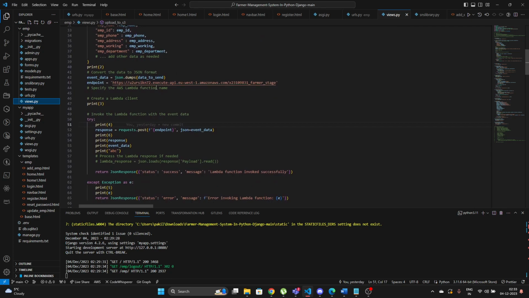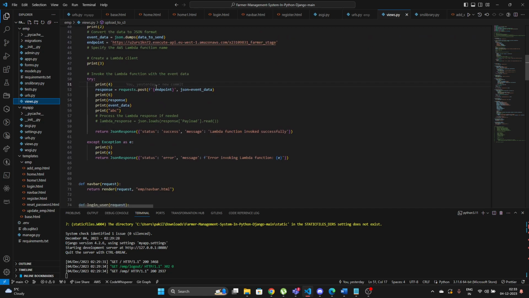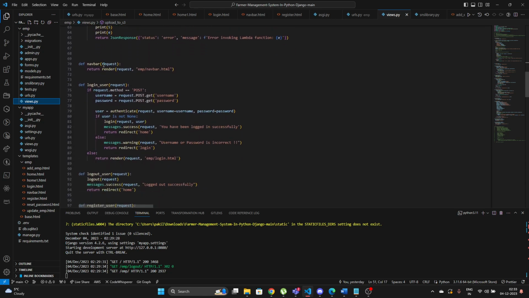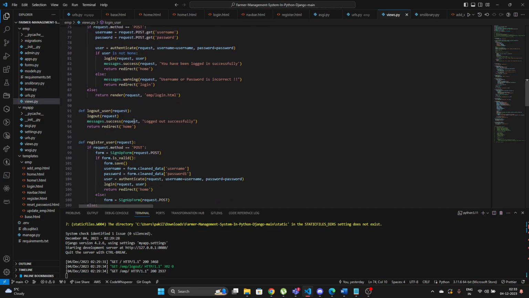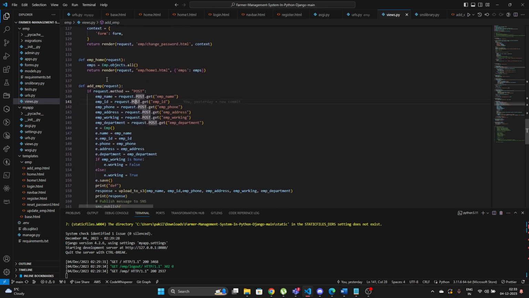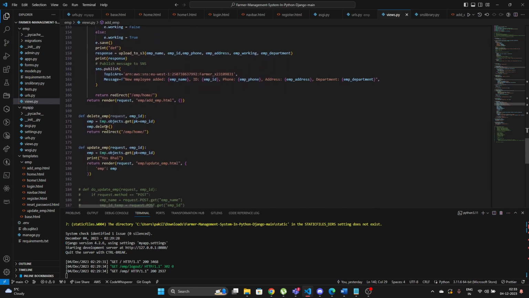The second part completely goes with the backend of the application, which is also interconnected with the cloud services. I will give an explanation soon. This would be the nav bar, and this would be the login users information, along with the API calls also used over here. The main part is add EMP, also called add farmer, where you can add the farmer using API calls. Then I've called a method called delete to delete the farmer information, and update to update farmer information.